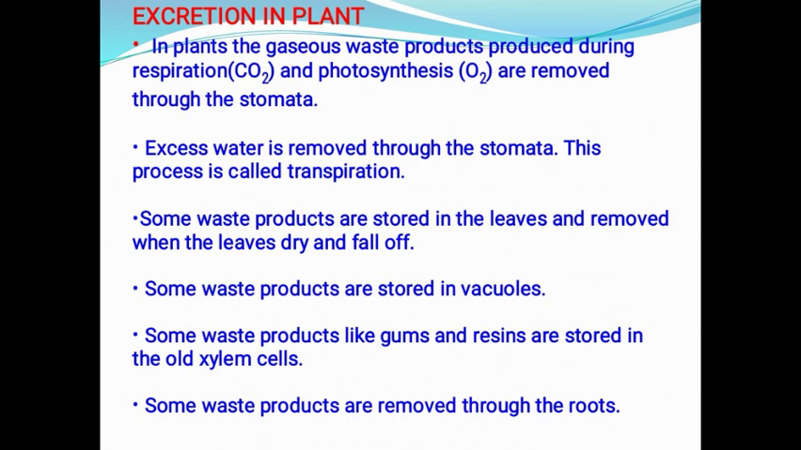Some waste products are stored in the leaves and removed when the leaf dries and falls off. Some waste products are stored in the vacuoles. Some waste products like gum and resins are stored in the old xylem cells, and some waste products are removed through the roots. So these are the processes where excretion in plants happens.